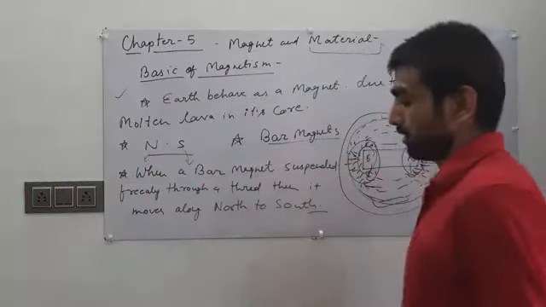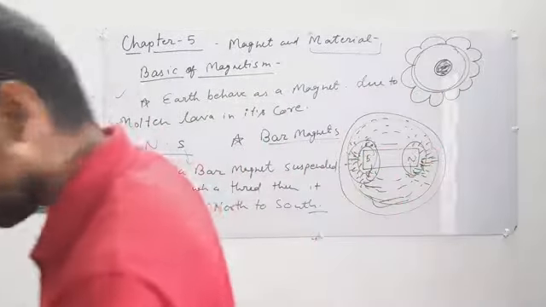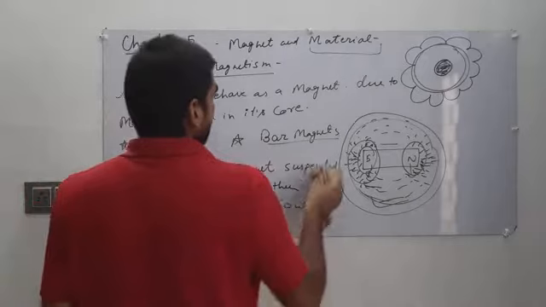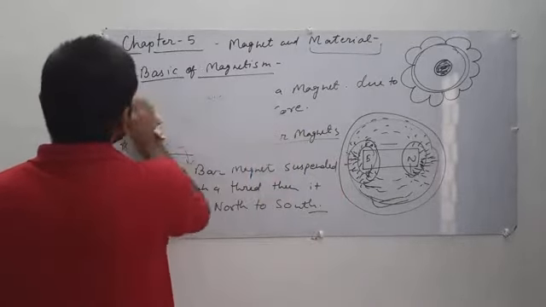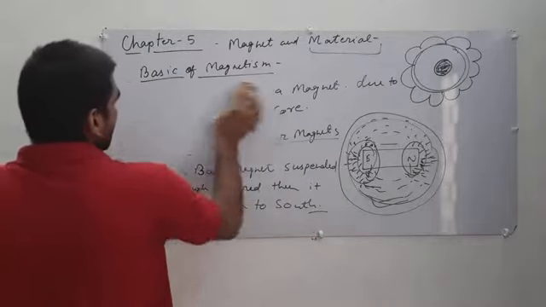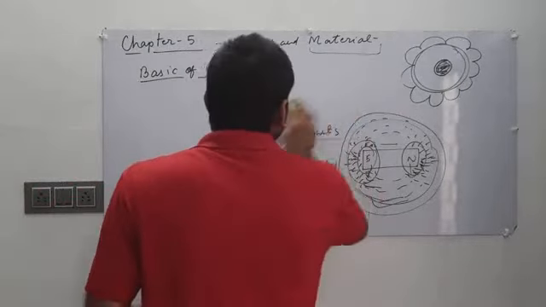Now we discuss some other points related to magnets and their properties.